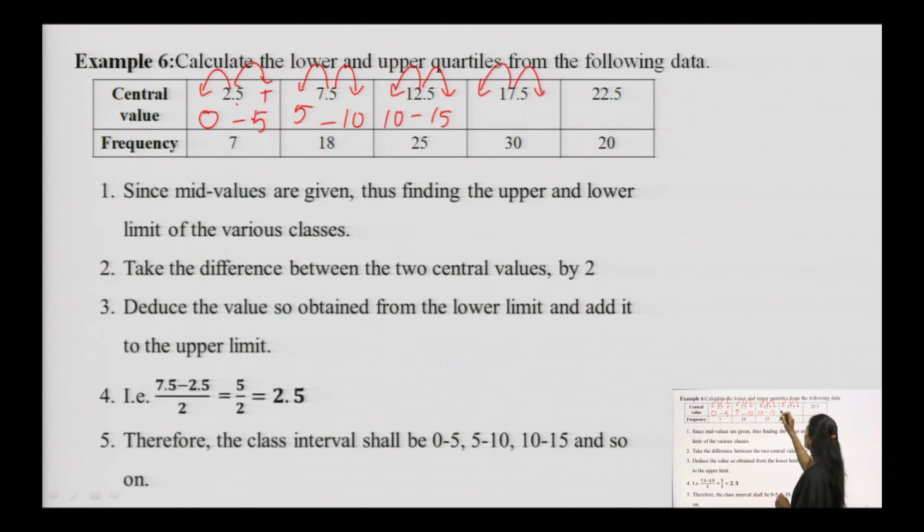In the same manner, 17.5 plus 2.5 gives you 20 and 17.5 minus 2.5 gives you 15. Moving ahead, 22.5 plus 2.5 gives you 25 and 22.5 minus 2.5 gives you 20. Now, the class intervals which we have obtained are 0 to 5, 5 to 10, 10 to 15, 15 to 20, 20 to 25. This has given you a continuous class interval, and we can now proceed further with the question.